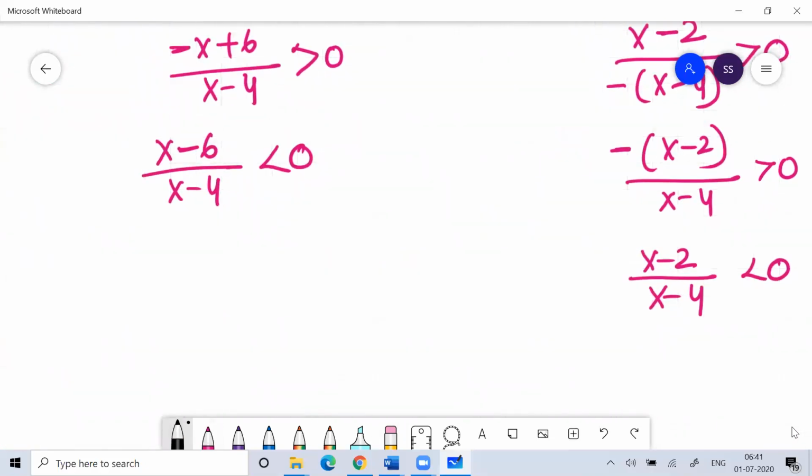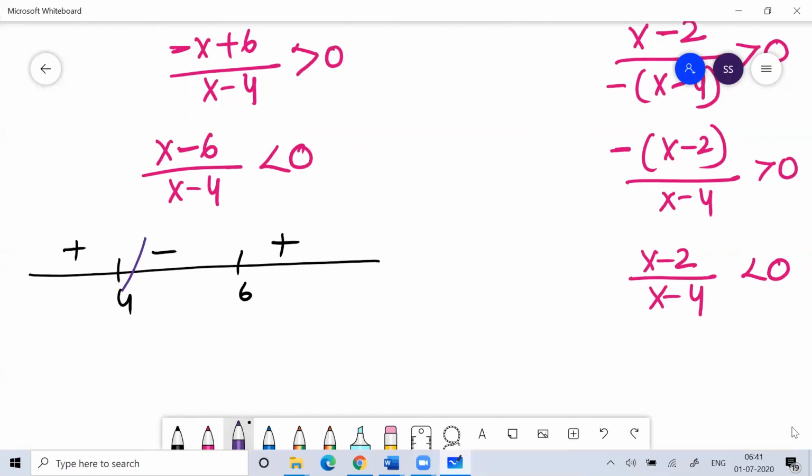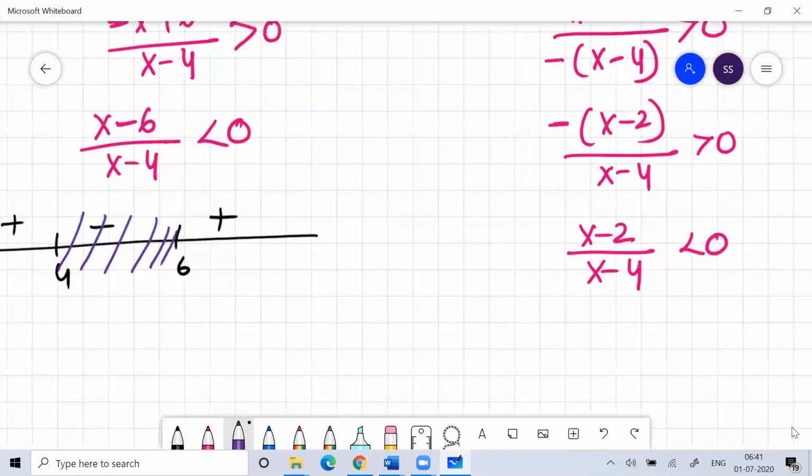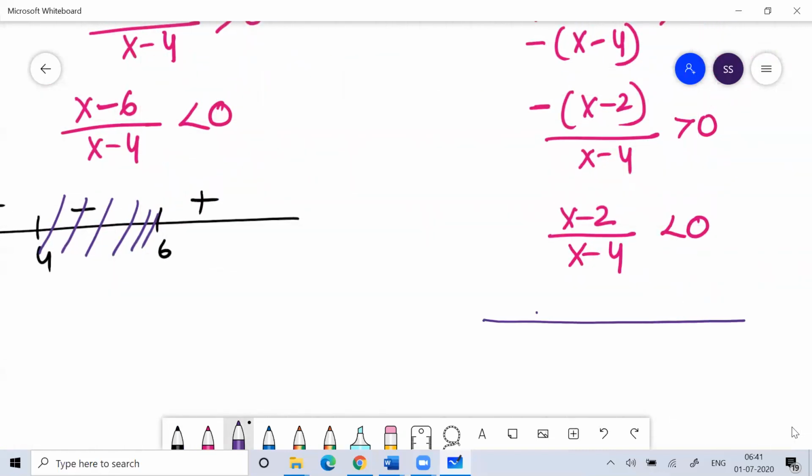So here I can draw a number line. So number line of 4 and 6, positive, negative, positive. So you're looking for negative values of x. So the required range of x is 4 to 6. And here if you draw the number line, this is 2 and 4, positive, negative, positive.